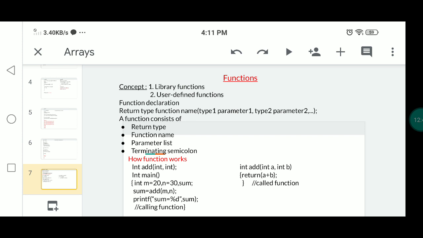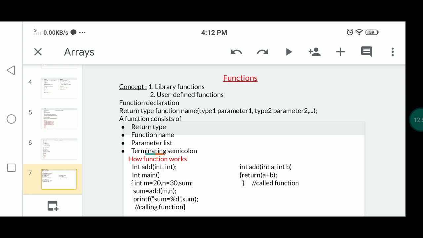The next, in the main function, we should declare two variables m comma n for taking data, and also another variable for the calculation purpose, that is sum.